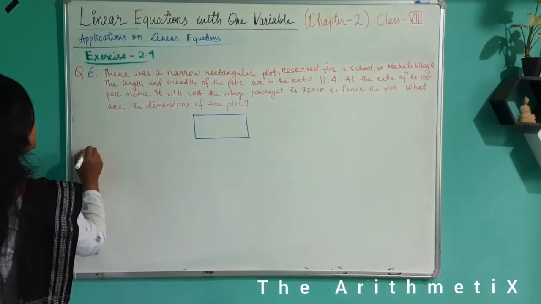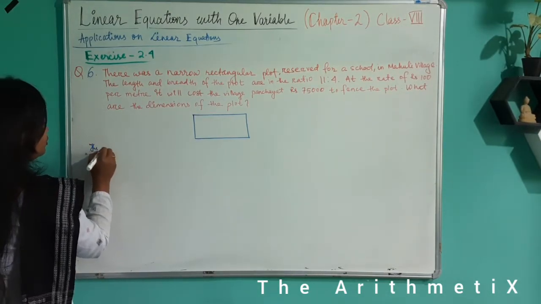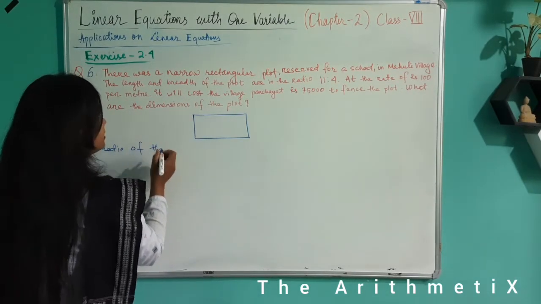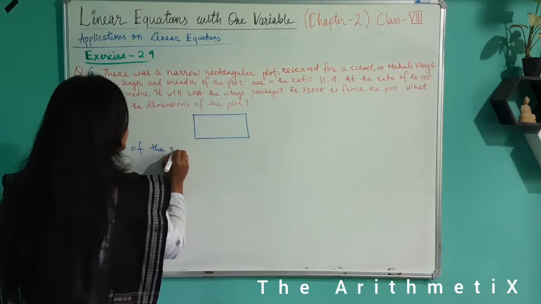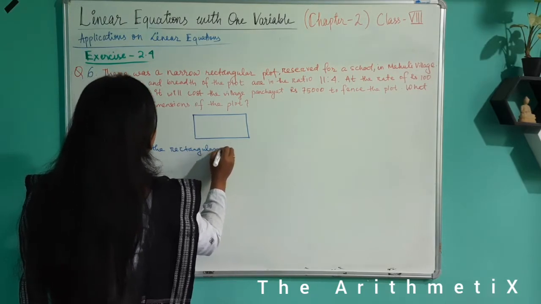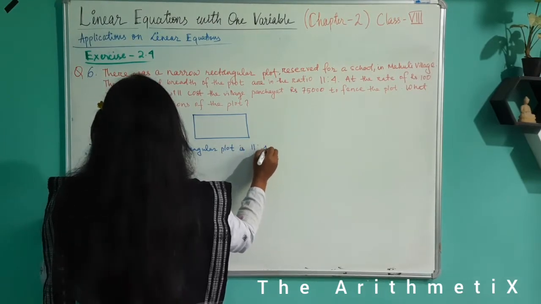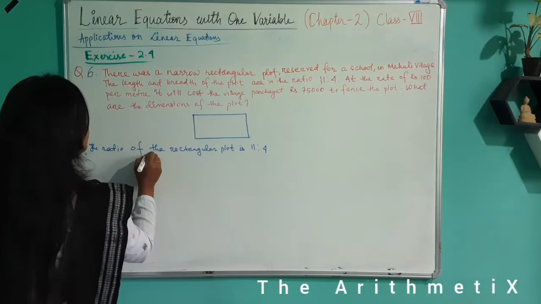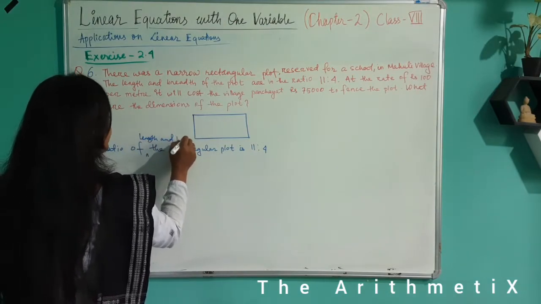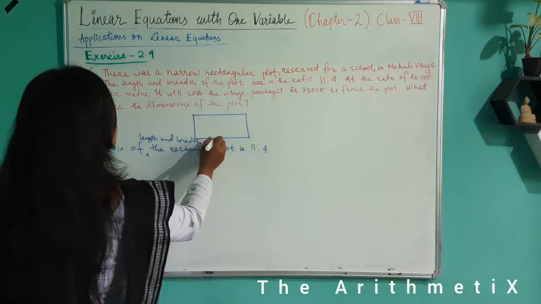We are given the ratio. Let us write the information of the rectangular plot, means a piece of land. The ratio of length and breadth of the rectangular plot is 11:4.